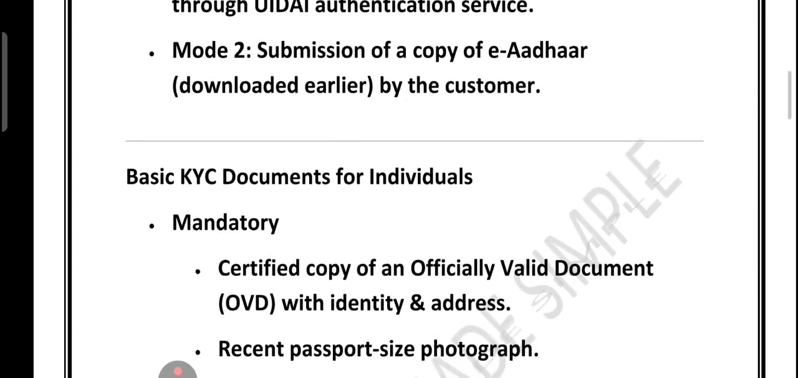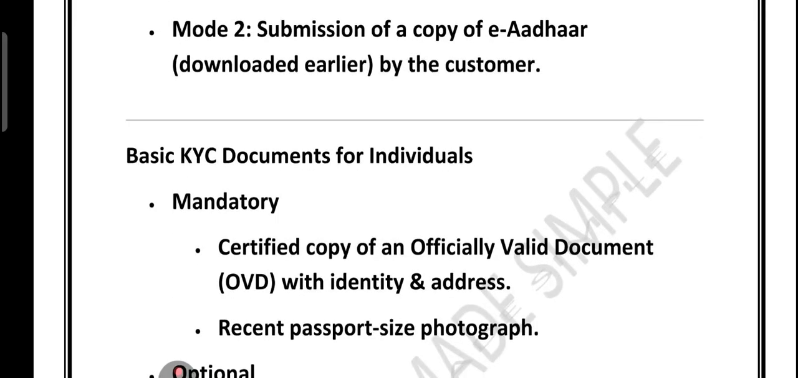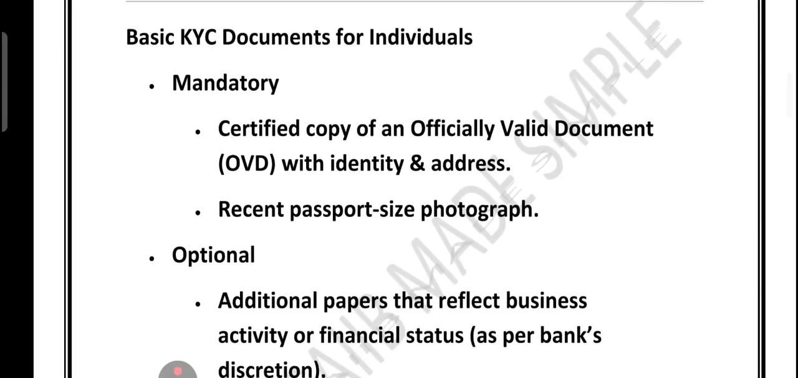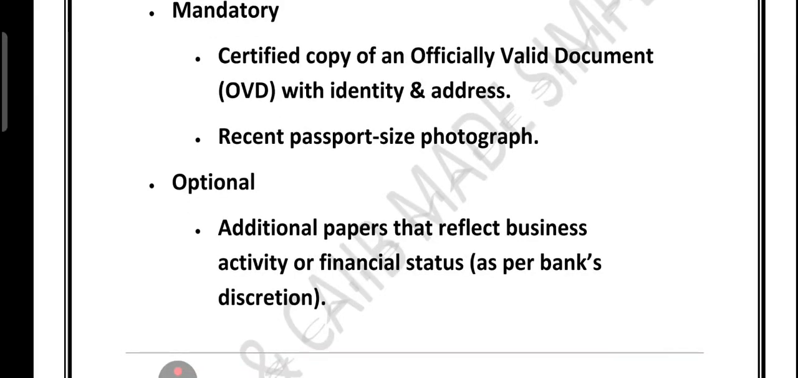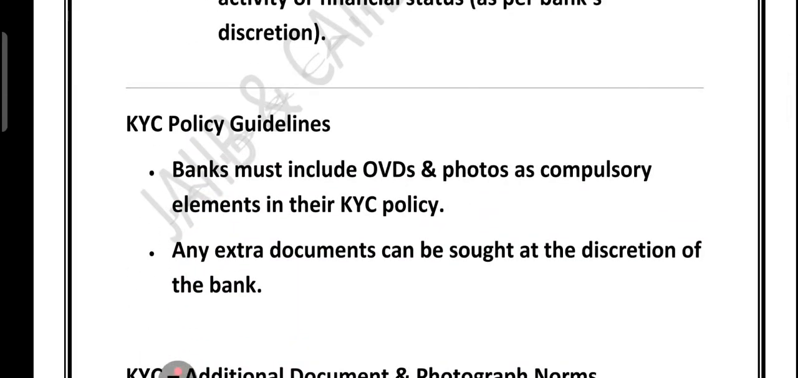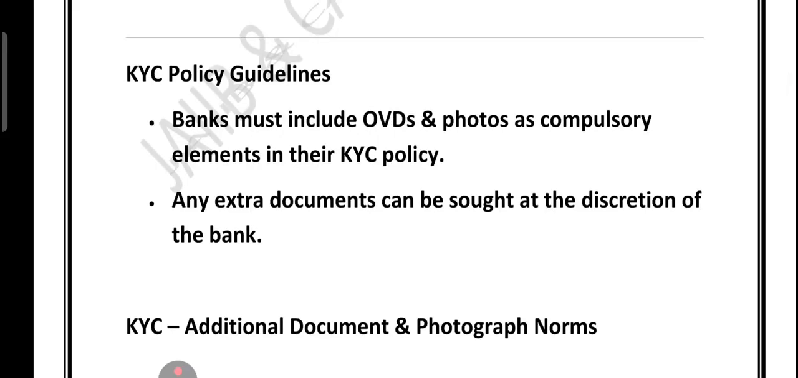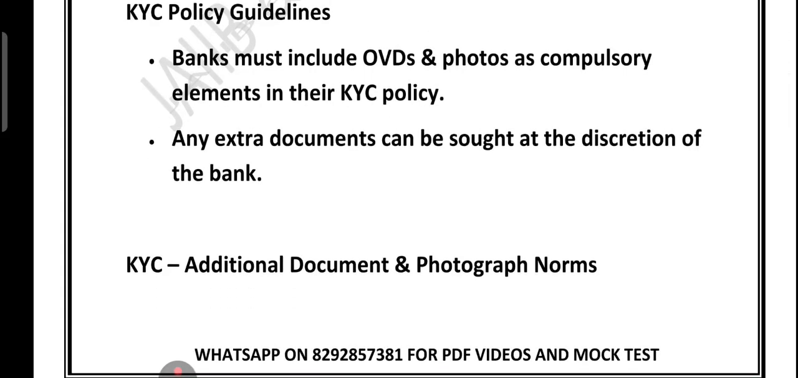Now if you look at the basic KYC documents for an individual, what is mandatory? A certified copy of an OVD with identity and address is mandatory. A recent passport size photograph, right? And what is optional? Any additional paper showing business activity or financial status, as per the bank's discretion, is optional. If you look at the KYC policy guideline, the bank must include OVD and photograph as compulsory elements in their KYC policy. Any extra document can be requested at the bank's discretion. So in short, KYC ensures that identity and address are verified reliably, while the bank can also seek additional documents.